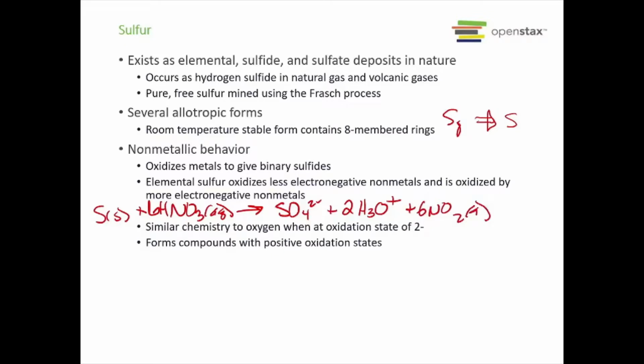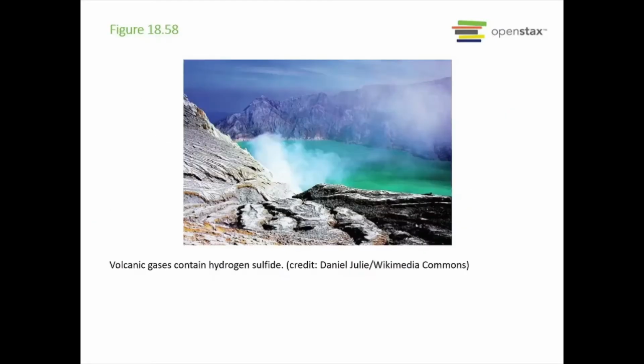Now, sulfur, interestingly enough, is below oxygen on the periodic table, same group, so it does have similar chemistry to oxygen when it is at its 2- oxidation state. But unlike oxygen, it can form compounds where it has positive oxidation states. If you recall, oxygen only does that with fluorine.